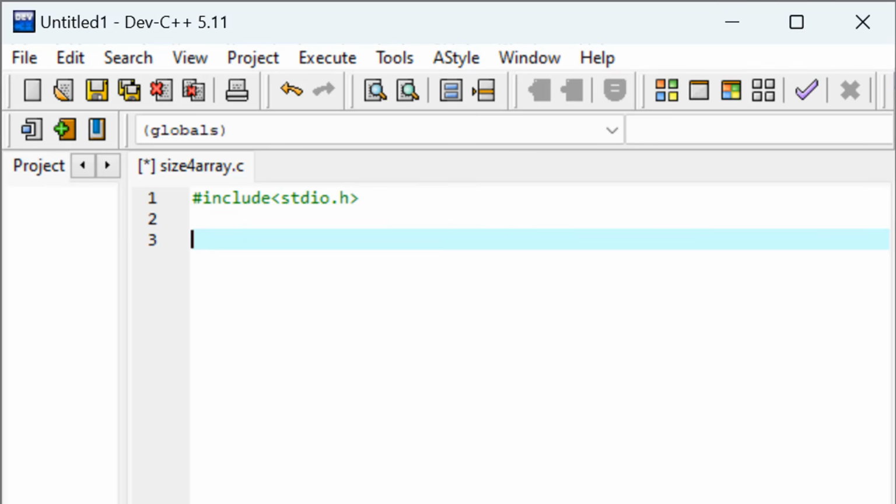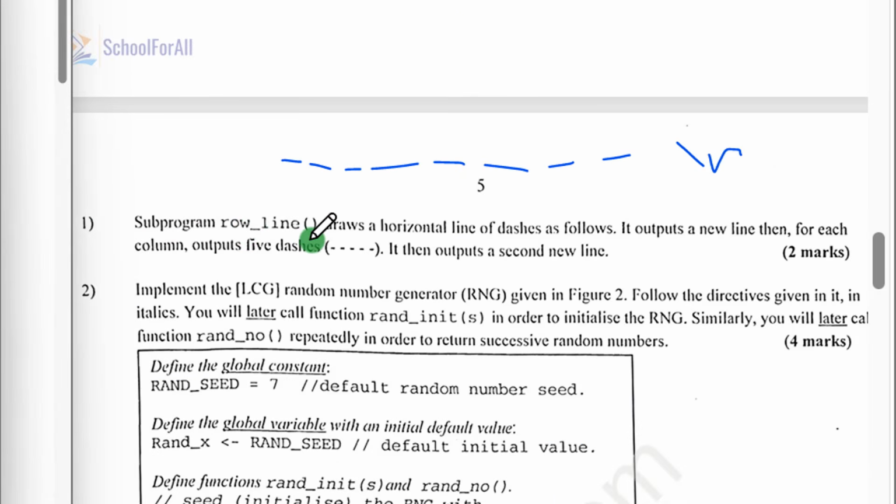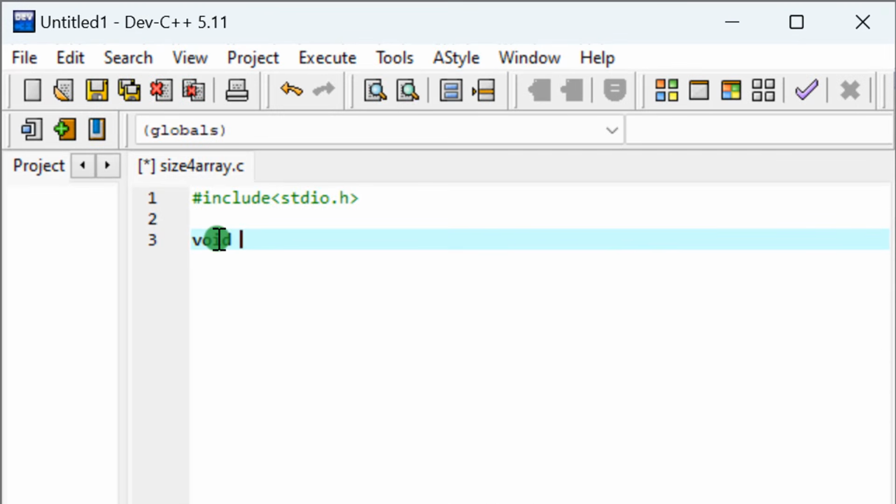Now in this case, what happened is we are just trying to write a subprogram that displays lines. So you are saying that this is a procedure because we are not returning any value here. We are not doing any calculation. Good. So for a procedure, you start with void. And the name of the procedure is say row line. Row line. Good. I open, I close. It's not taking any parameter. Remember that the parameters are the inputs, in fact, we need in the function. So yeah, we don't need any input. Good. So you open like this.